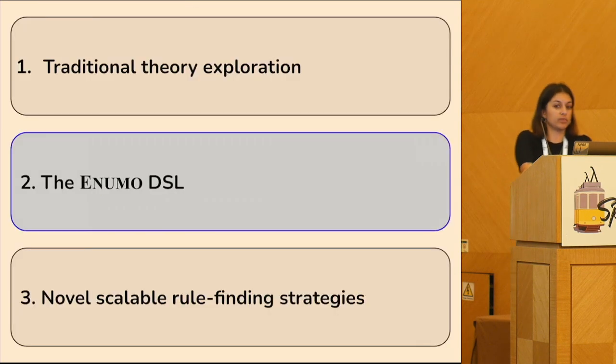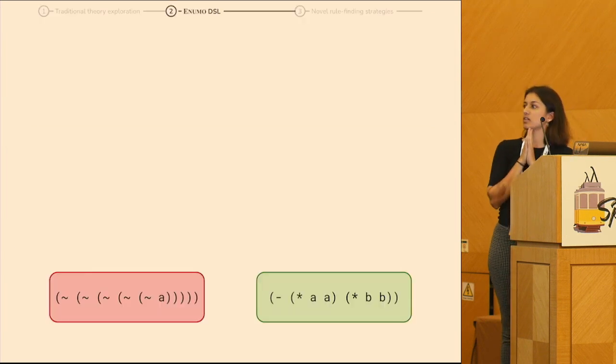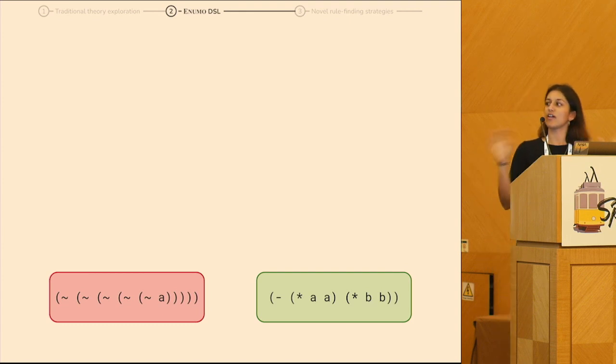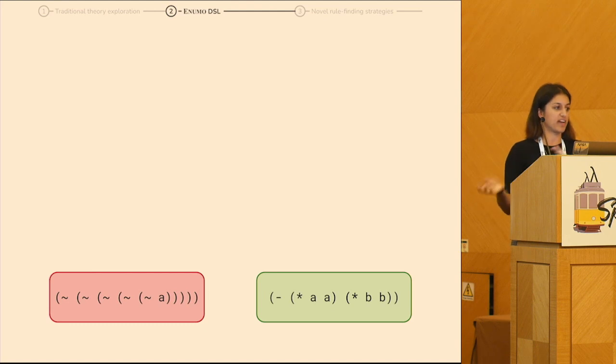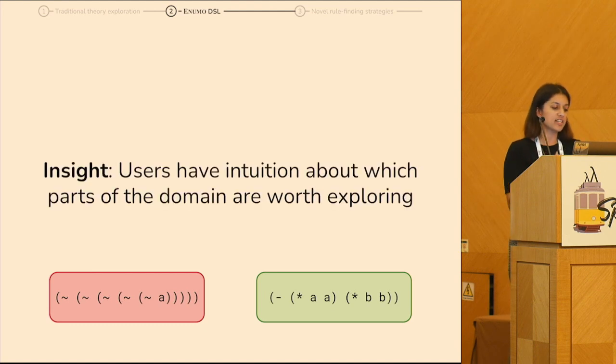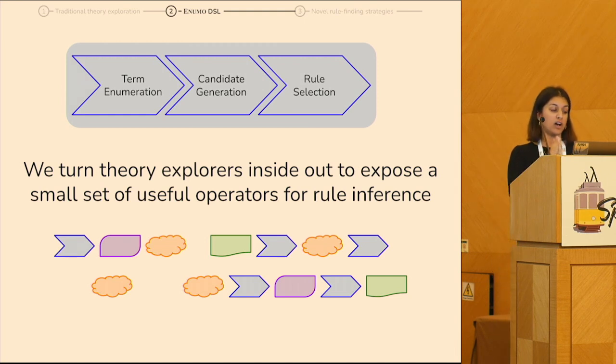So now I'll talk a little bit about how we solve some of these problems by using a DSL. So the first thing that I want to talk about is we can kind of all agree that the term on the left is less likely to lead to an interesting rewrite rule than the term on the right, and we just sort of have this intuition. So our insight is that users have intuition about what parts of the domain are worth exploring, but existing tools don't give you an easy way to leverage that. So what we're going to do here is we're going to turn the theory explorer inside out, and we're going to expose a small set of useful operators for rule inference, and the best way to look at that is just by examples.